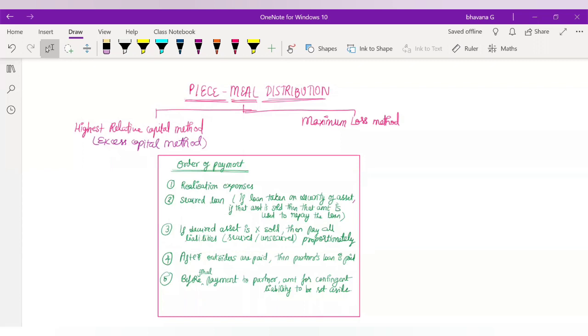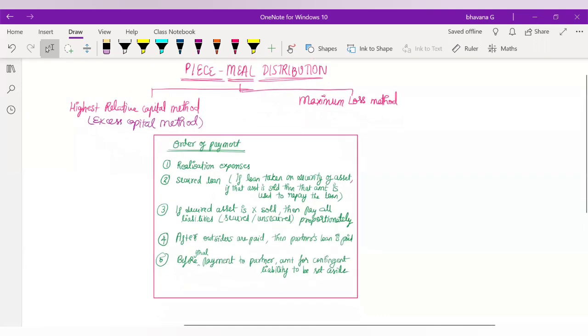By these two methods, the way in which you distribute the partners' capital at the end will change. After distributing your cash to the third parties, the outsiders, when you have money left, you will distribute it to the partners, right? In that distribution you have two methods, the highest relative capital method and the maximum loss method. The other parts of both methods are the same. When we start doing the sum, you will understand it better.